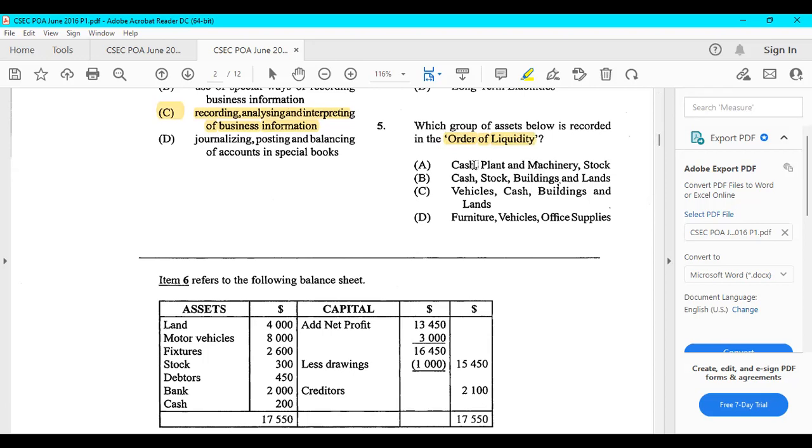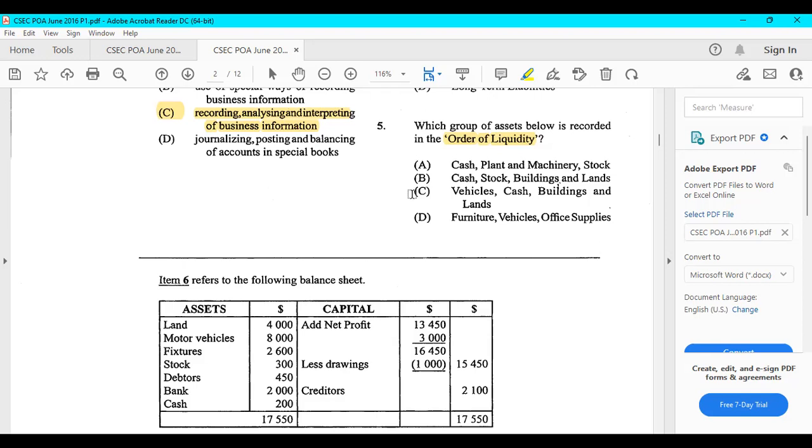So the ones that are easiest to turn into cash are listed first, and the ones that are not so easy to turn into cash are listed last. Cash is your most liquid asset. Therefore, when dealing with order of liquidity, as long as you have cash on your balance sheet, that should be the first thing listed, because you can't get more liquid than cash, right?